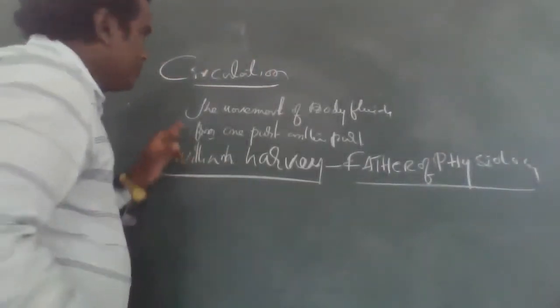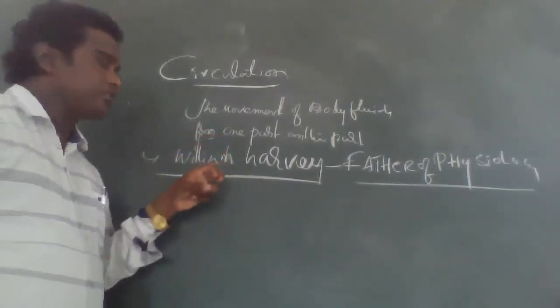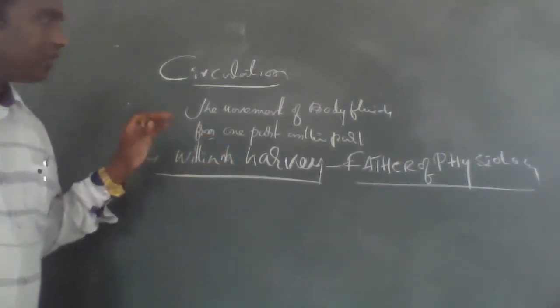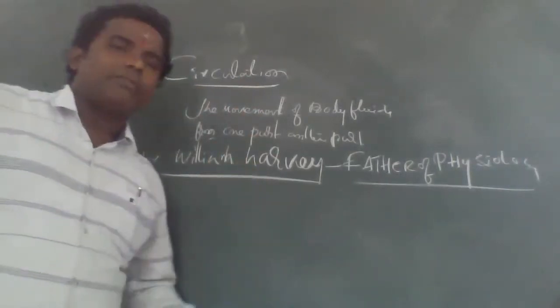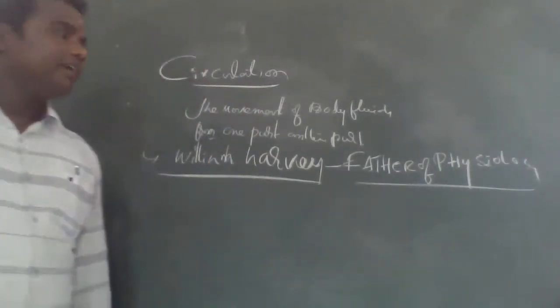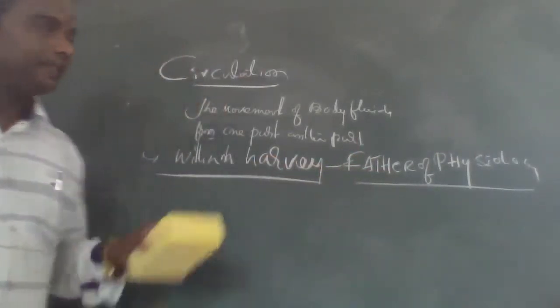Now, to sum up the definition: the movement of body fluids from one part to another part is the process called circulation. The circulation process was discovered by William Harvey, and that's why William Harvey is called the father of physiology.